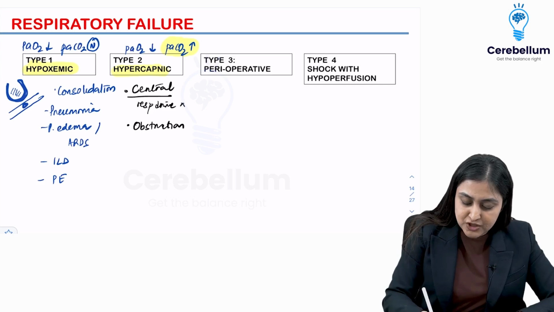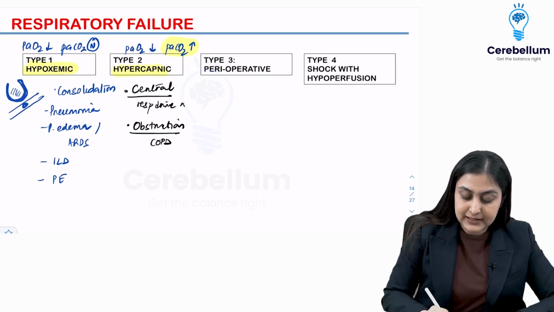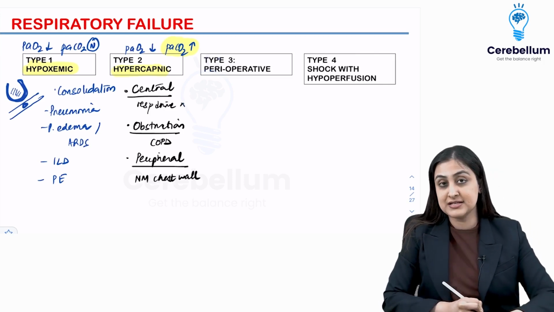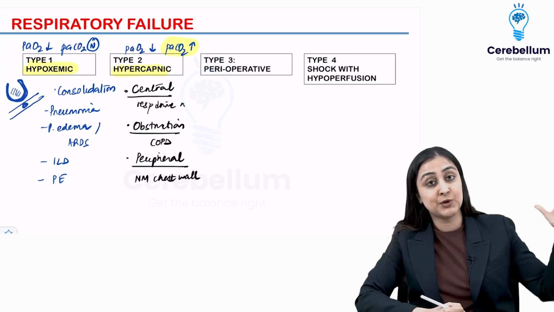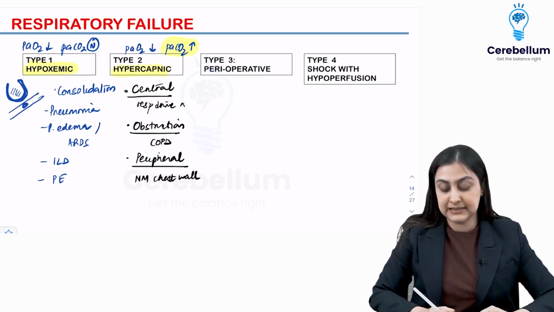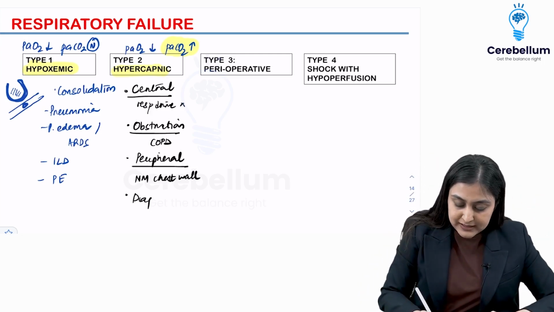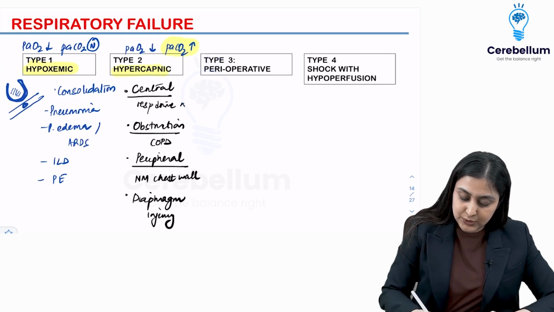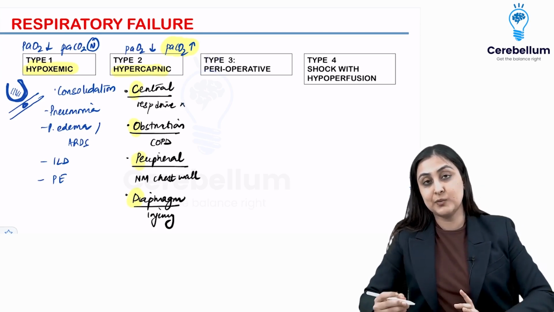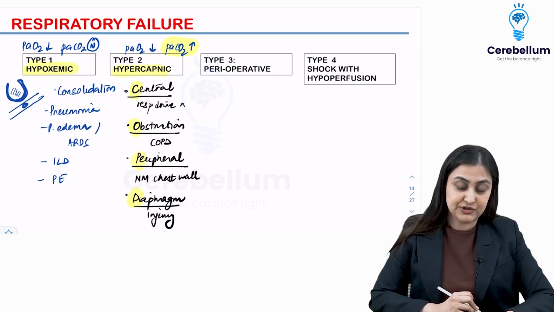When you have severe obstruction like, say, COPD, then you can have peripheral causes here. So peripheral causes like neuromuscular chest wall diseases, right? Neuromuscular chest wall diseases, like we saw with DLCO being normal and a restrictive presentation, such as kyphoscoliosis, myasthenia gravis, or there could be diaphragm injury which is leading to hypoventilation. All right, so you can remember this by COPD. Okay, so this is COPD, 4 causes of type 2 respiratory failure.